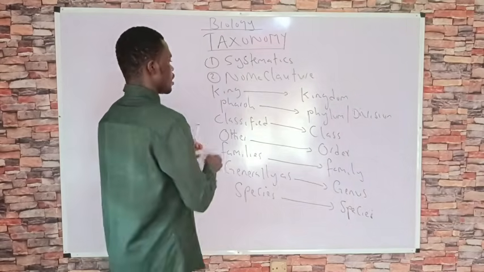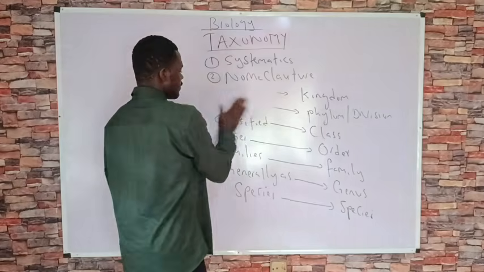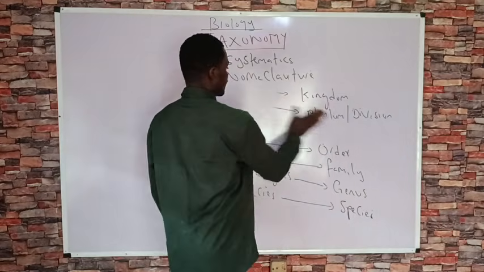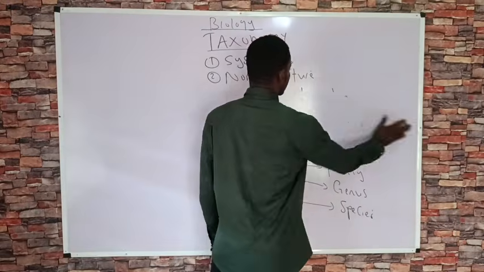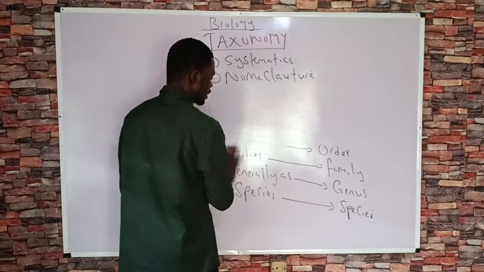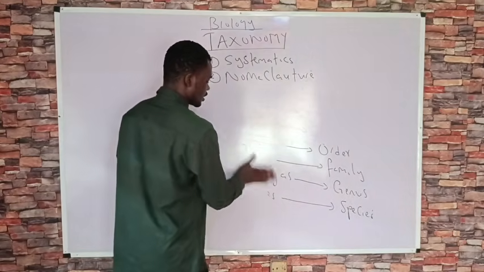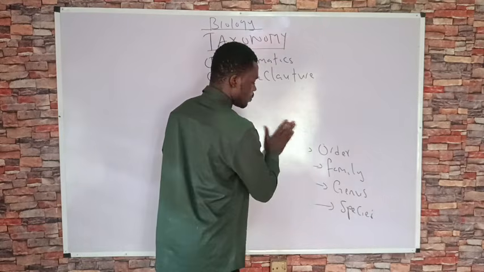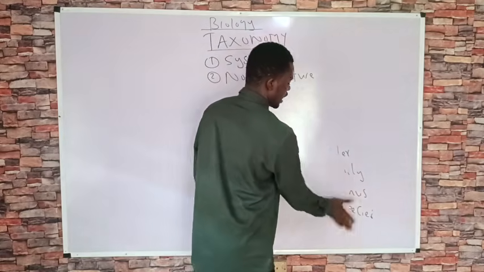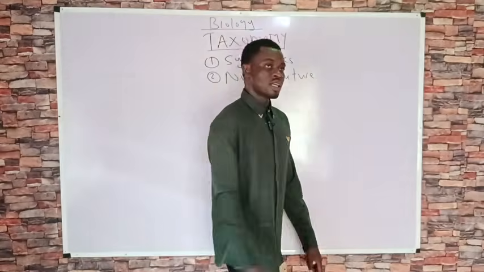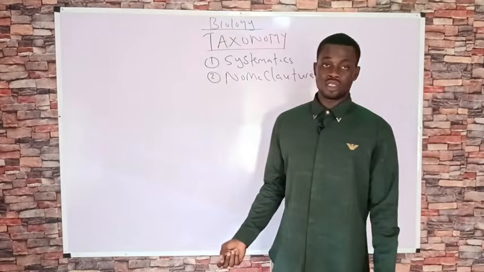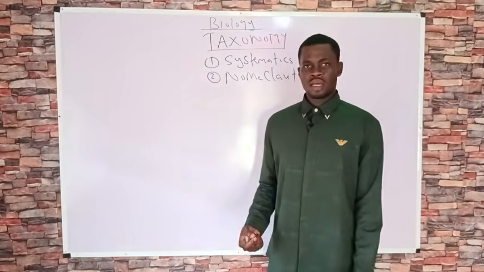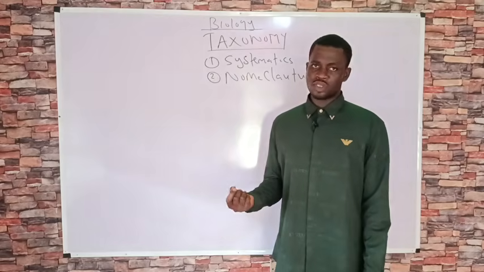Let's talk about nomenclature. Different persons around the world have different names that they call every single organism. For example, if I go to the US and mention the name of a particular animal, most persons over there may not recognize what I'm talking about.